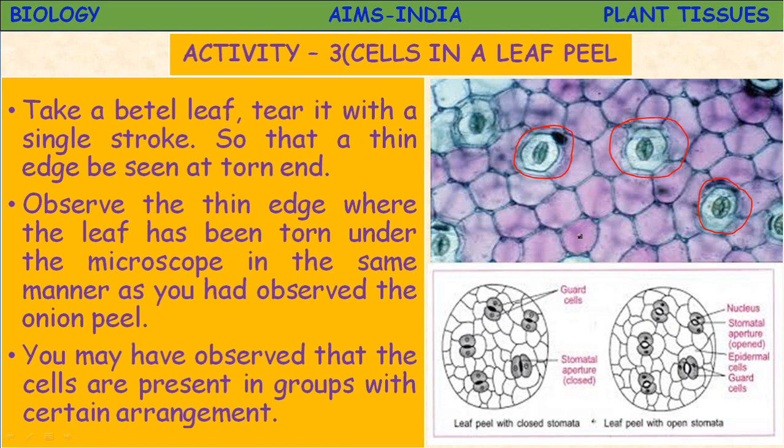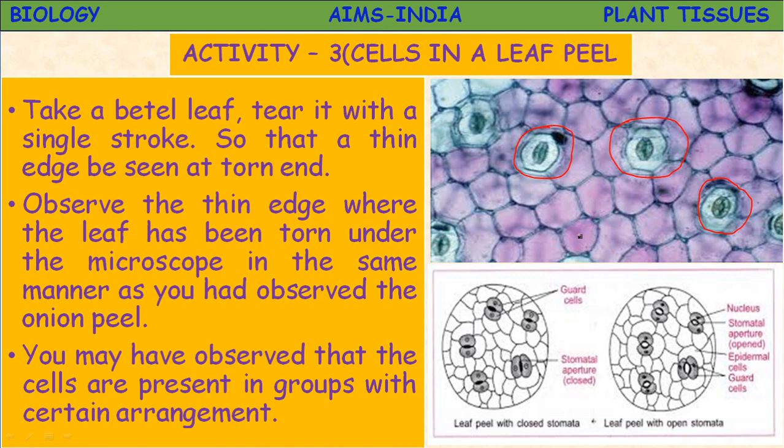In the same manner as you observed, are all the cells similar, children? Is there any difference in their arrangement? Definitely. Then what can we infer from the above activities? Do you find the cells in groups in both the activities? No, previously they are in single layer, but here in groups. Compare and write everything in your notes, the arrangement of cells as you have observed in both the activities.